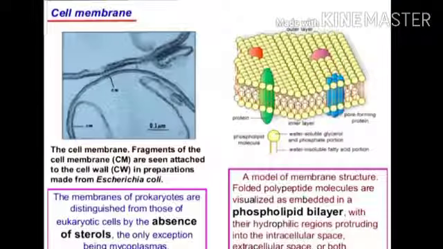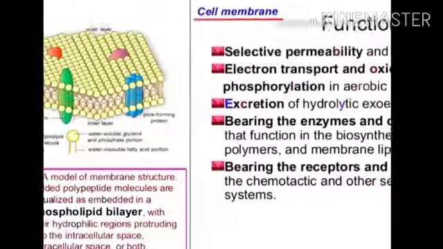Cell membrane. All cells contain a cell membrane, the outer membrane, that is called the plasma membrane or plasmalemma. So the bacterial cell also contains a cell membrane. There are different models for the cell membrane. In a model of membrane structure, folded polypeptide molecules are visualized as embedded in a phospholipid bilayer, with their hydrophilic regions protruding into the intracellular space, extracellular space, or both.